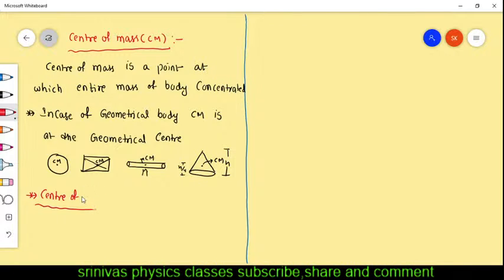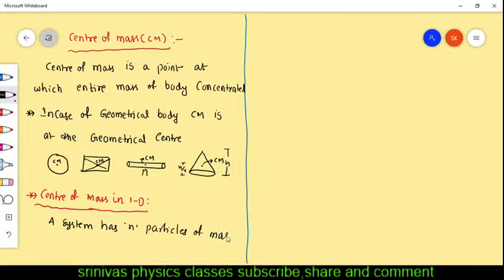Center of mass in one dimension, how can we find it? For example, there are n particles. A system has, system means one body, a system has n particles of masses m1, m2, and so on mn.